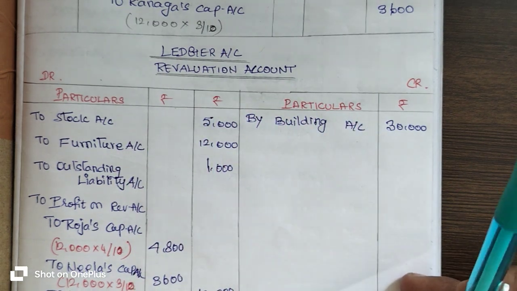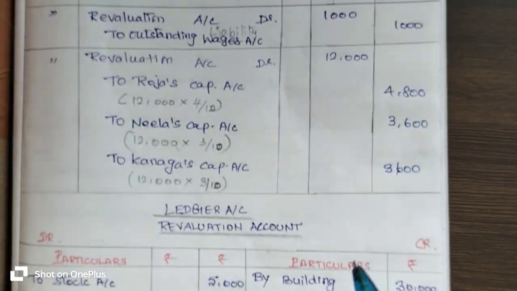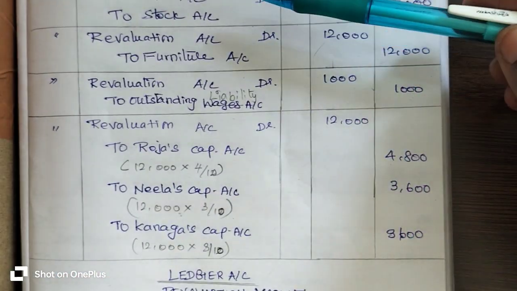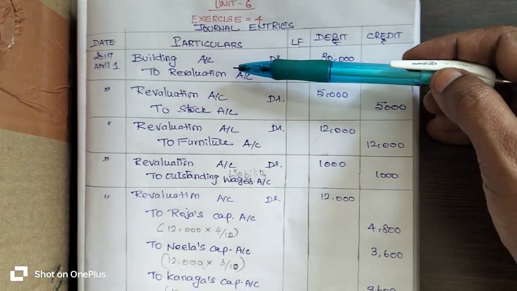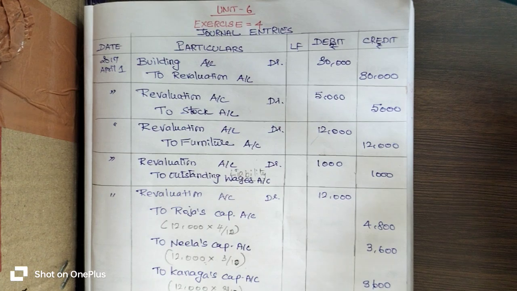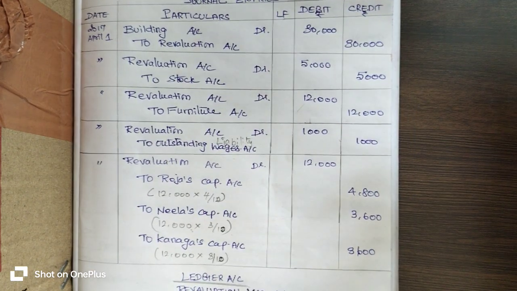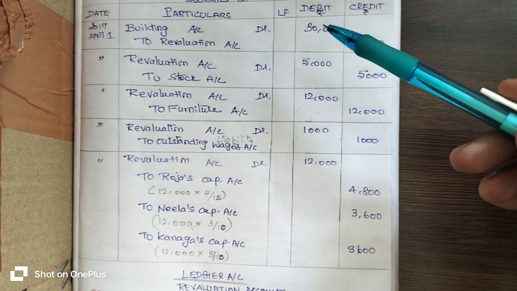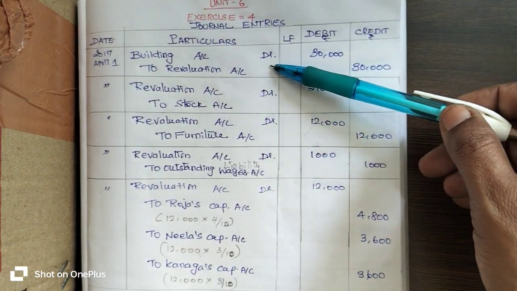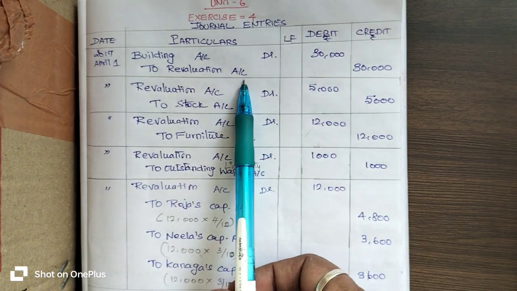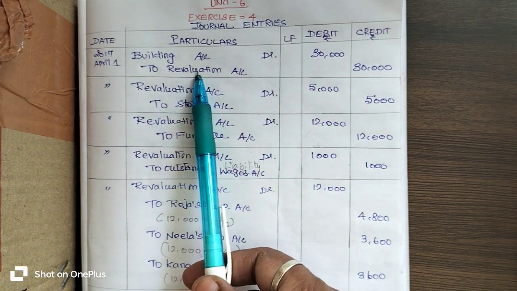Let's see the journal entry. Whenever the revaluation account is on credit side, we pass it to the ledger account for the revaluation account. Let's take the first transaction. Where is the revaluation account here? Revaluation account is on credit side.